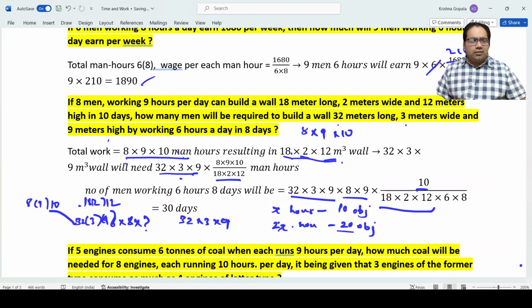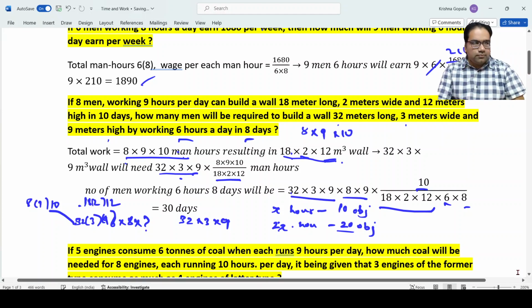Now he is saying these guys are working for 6 hours and for 8 days. Okay, by 6 hours, by 8 days, this will give the number of men that are working. Right? You just cancel all of this. These are all simple calculations only. Once you cancel all of this, we are getting 30 days. You can do this calculation now. Right. Let's get to the next one.